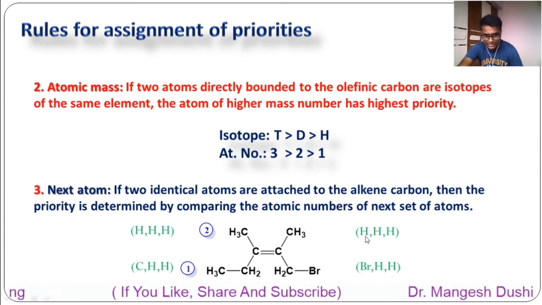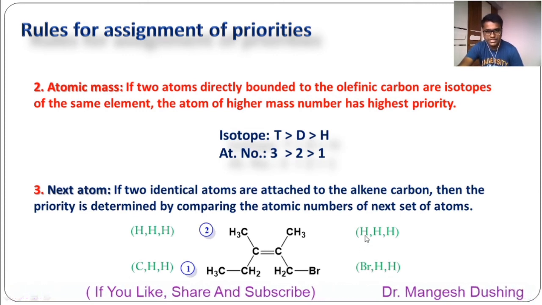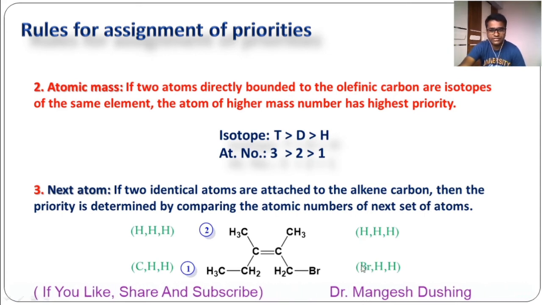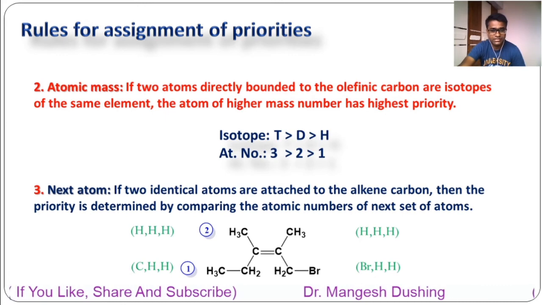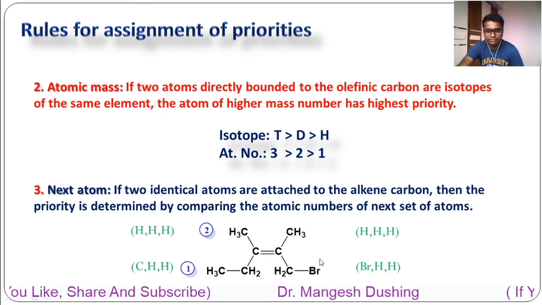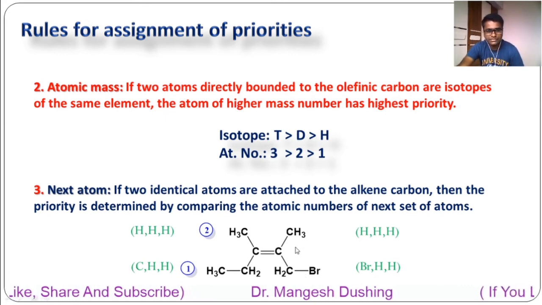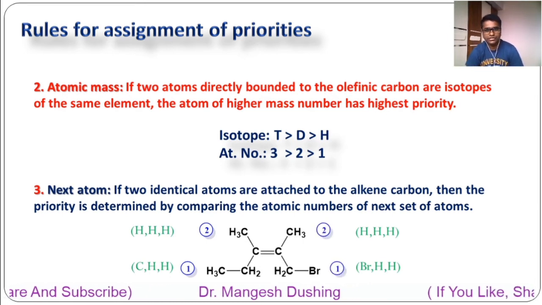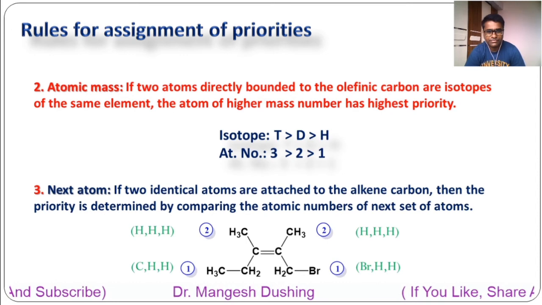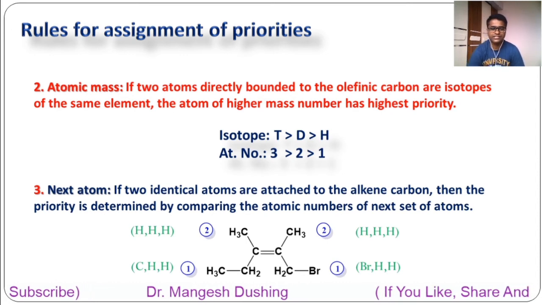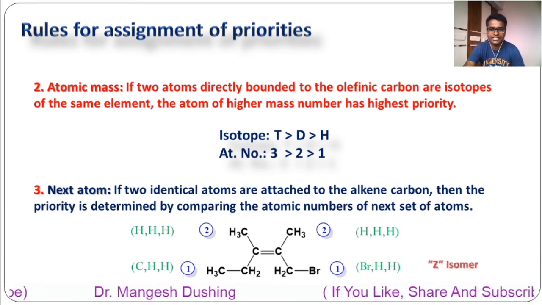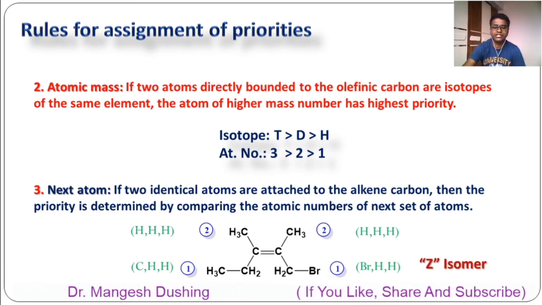Then compare the first atom. First atom is hydrogen, first atom is Br. Whose atomic number is higher? Yes, Br. How much? 35, correct. So it will get the first priority while this will get the second priority, correct. Now which is this isomer? Yes, correct. Both similar priority groups are on the same side, so this is the Z isomer. Now we'll see the next rule.